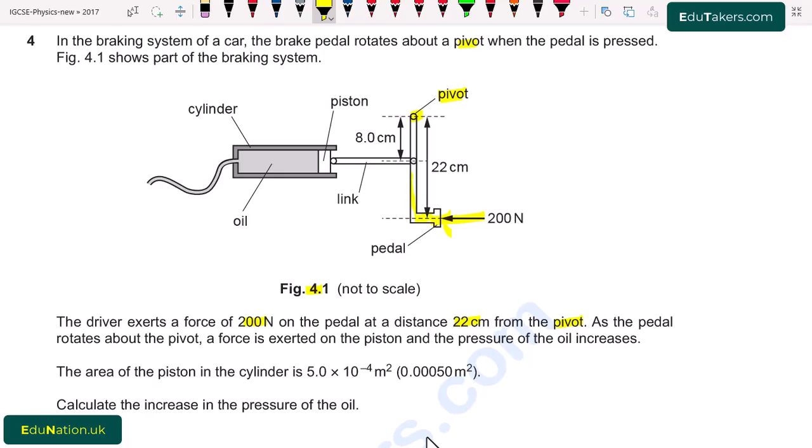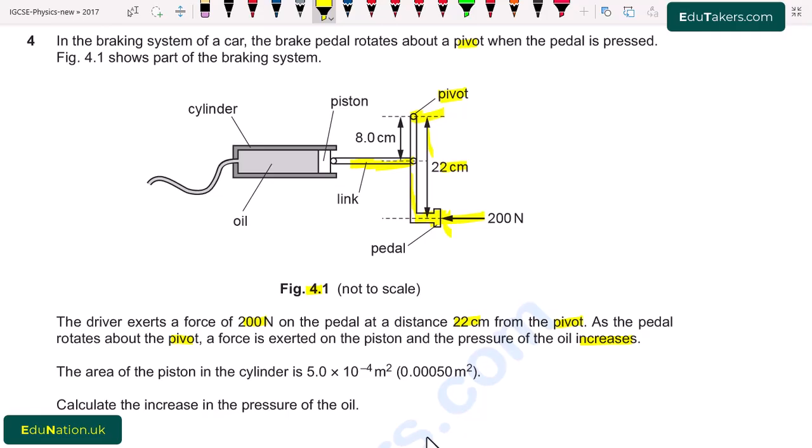due to which this force acts on this piston and the piston moves, due to which the pressure of the oil increases, and the distance of this pedal from the pivot point is 22 cm. This is also called the perpendicular distance of the pedal from the pivot point. As the pedal rotates about the pivot, a force is exerted on the piston and the pressure of the oil increases.